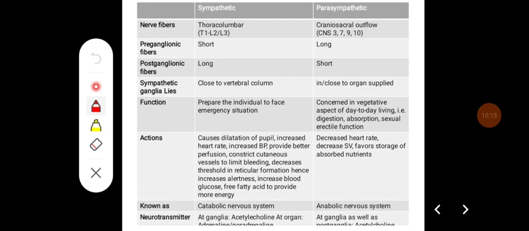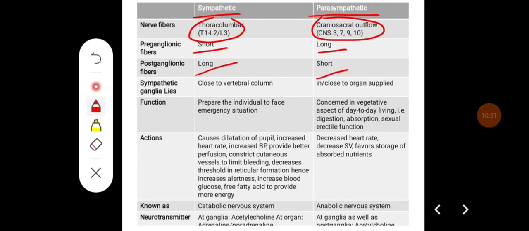These are some of the differences between the sympathetic and parasympathetic autonomic nervous systems. Sympathetic is thoracolumbar and parasympathetic is craniosacral. In sympathetic, preganglionic fibers are short, whereas in parasympathetic they are long. Postganglionic fibers in sympathetic are long, and in parasympathetic they are short.